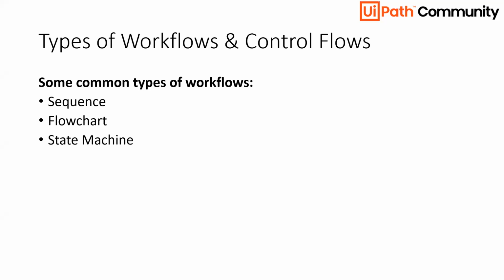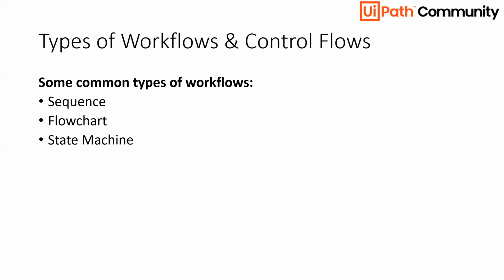In that case, we use state machine. State machine is a bit of an advanced concept that you might find hard to understand, but when you go through the RPA Developer Foundation course, you will understand in more detail. State machine is basically used when we want to move from one state to another based on some event being triggered. So these were the three common types of workflows.